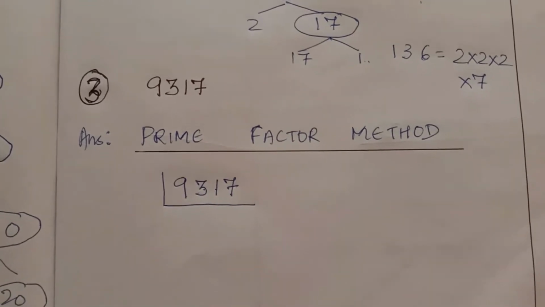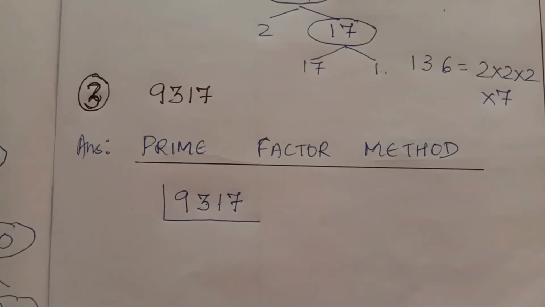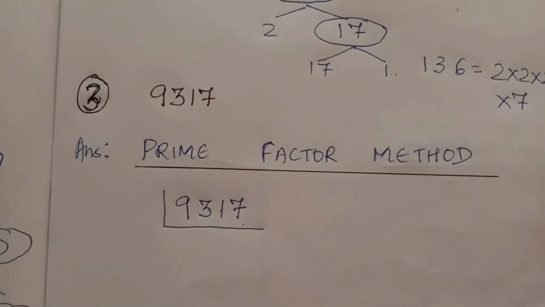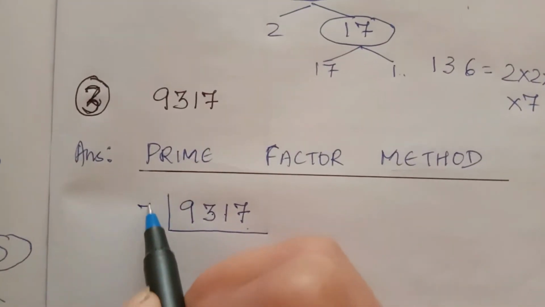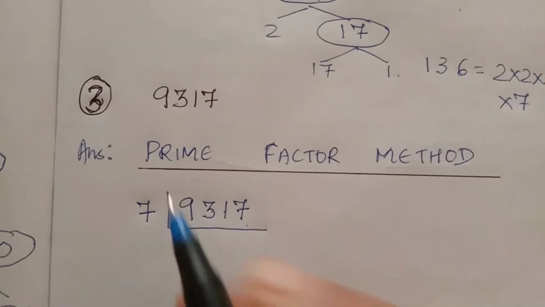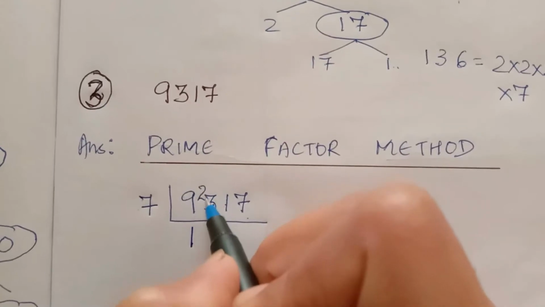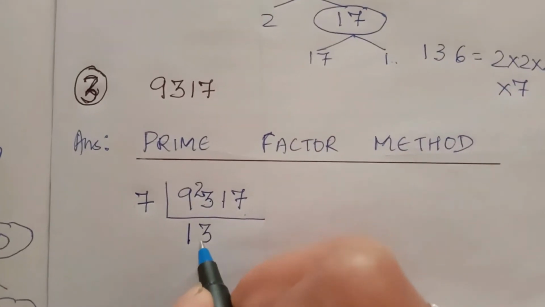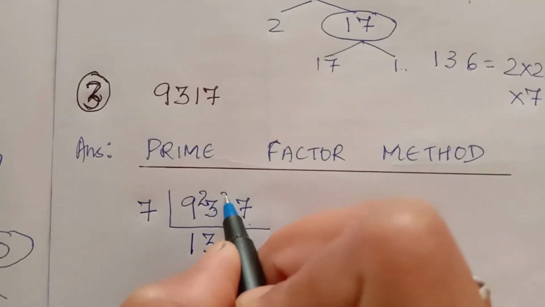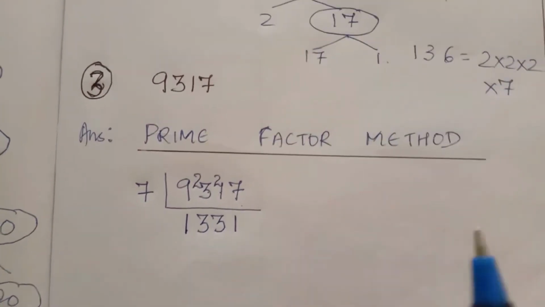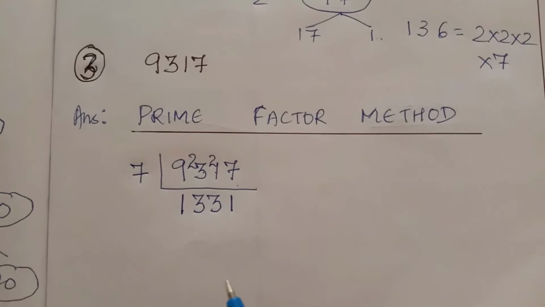So let's try with 7. Because 5 can't divide, we have to check now. The next prime number is 7. So let's check here whether 7 can divide or not. 7 1s are 7, 8 9 2, you have to write here. 7 3s are 21, here is 23, so 2 will be here. 7 3s are 21, 7 1s are 7. That means this number is divisible by 7.